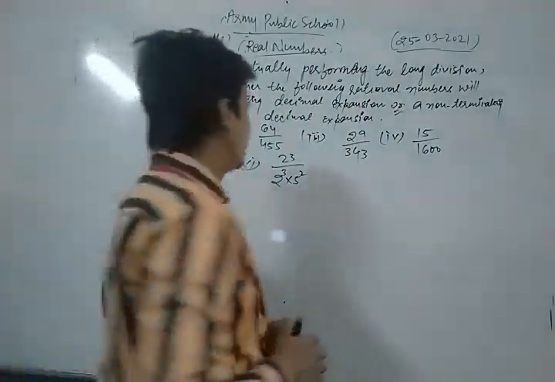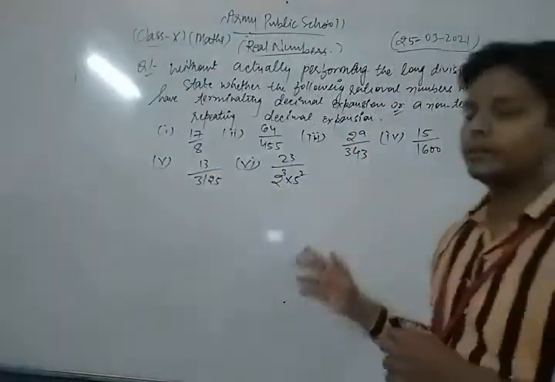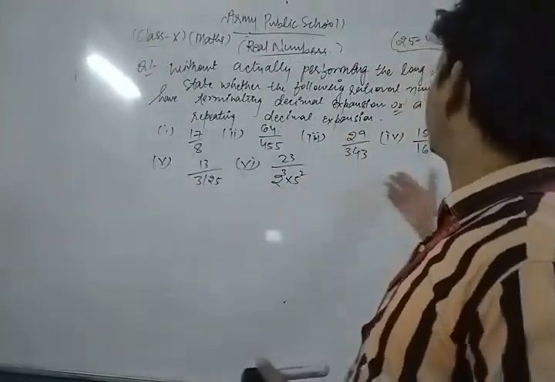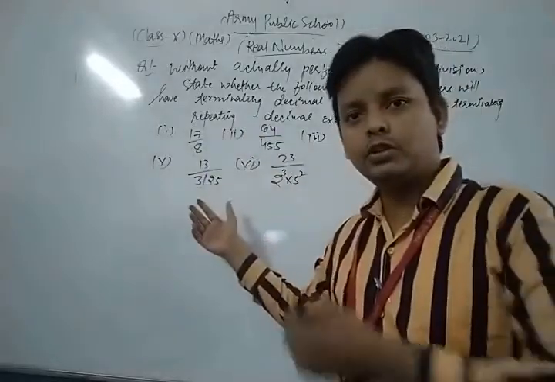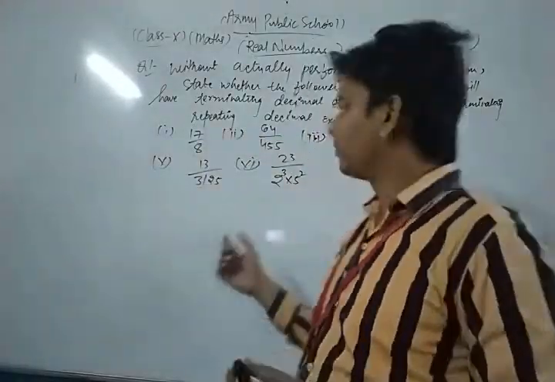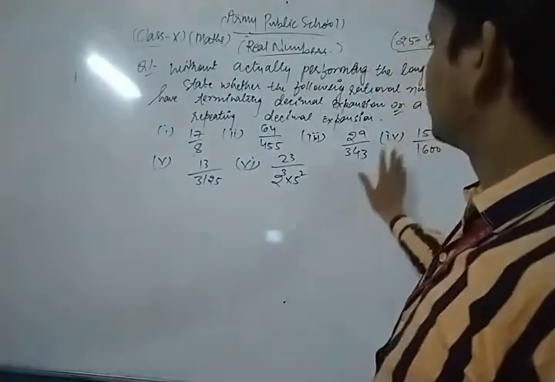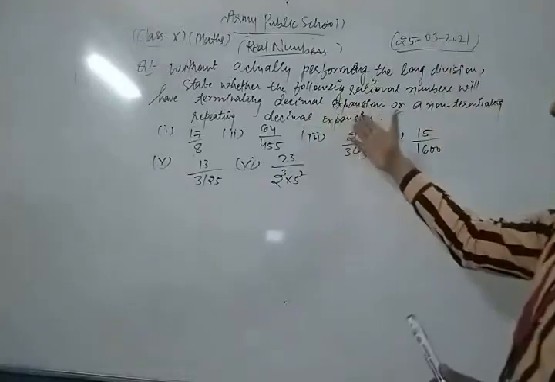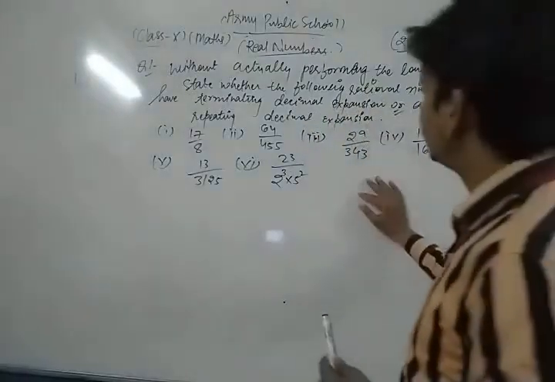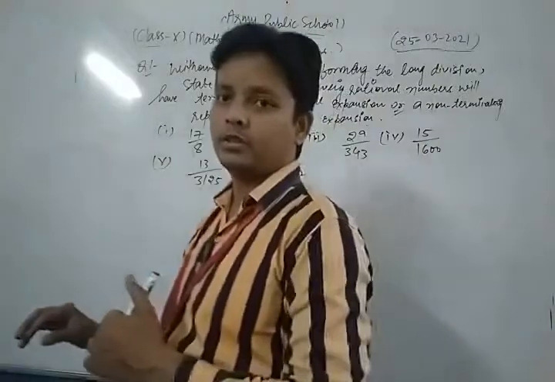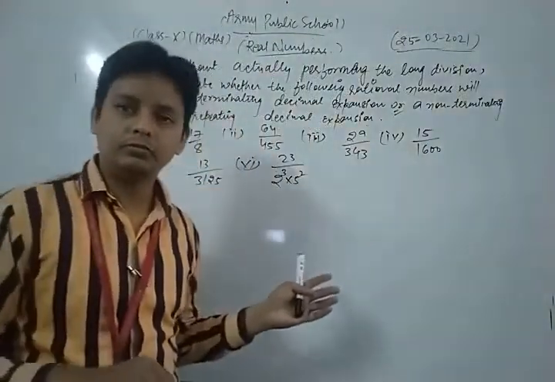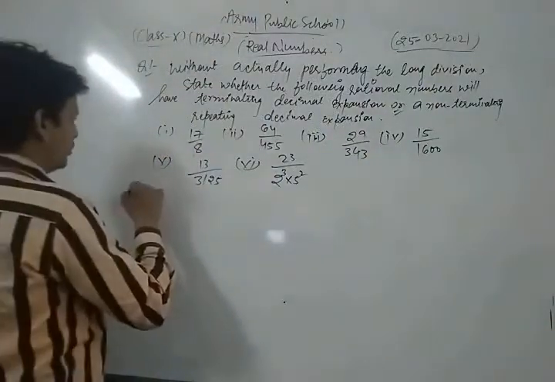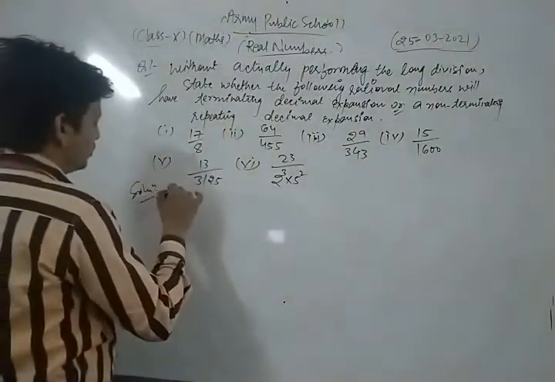Without actually performing the long division method, state whether the following rational numbers, all of which are rational because they are of the form a upon b, will have a terminating decimal expansion or a non-terminating repeating decimal expansion. Now let's see each question one by one. First of all, we take the first part.